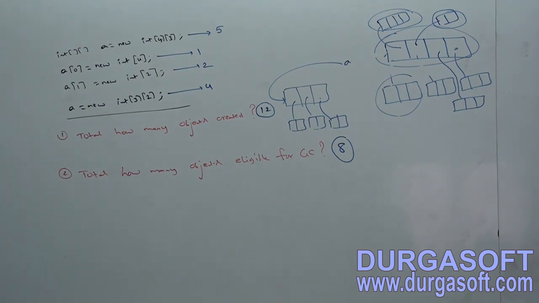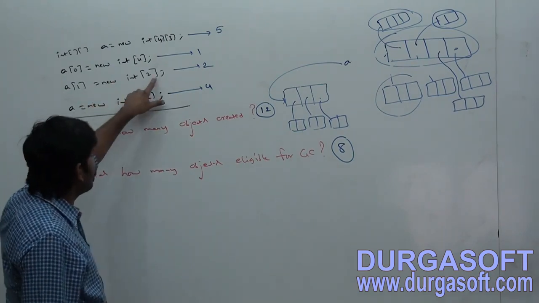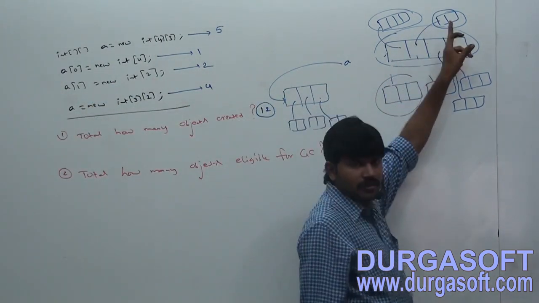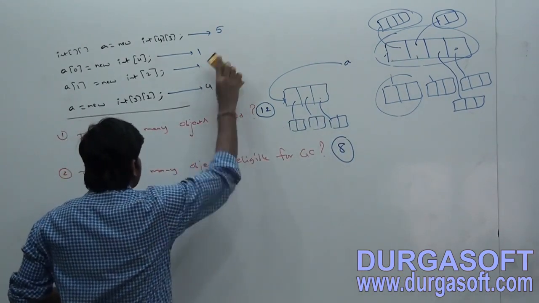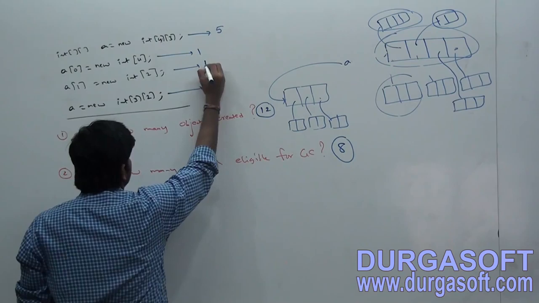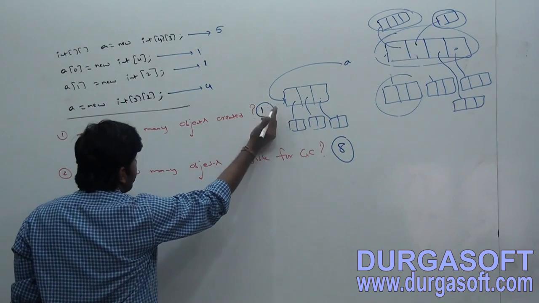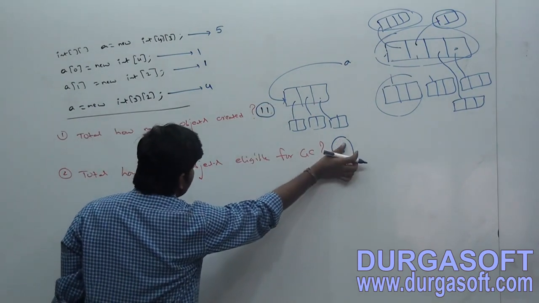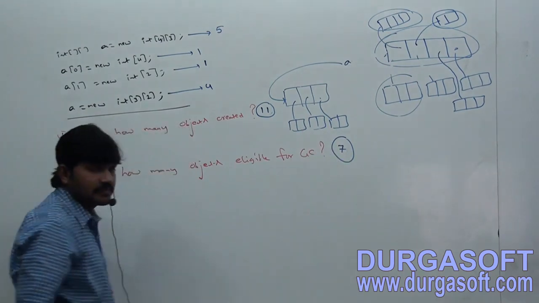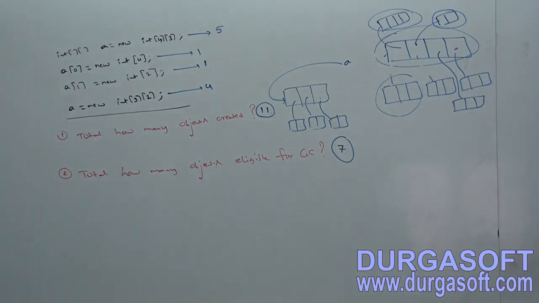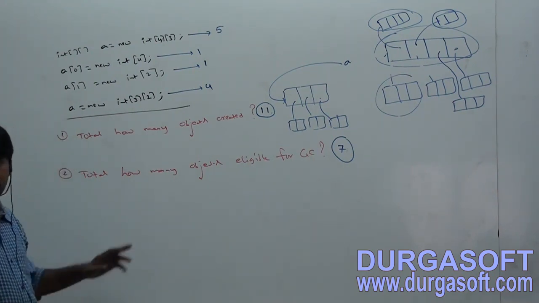In the third line, sorry, there is one object where we are making a mistake. A of 1 is equal to new int of 2. New int of 2 means this one, so here not 2, it is what? 1. Then there is a small change in the answer. What is that answer? 11. And how many objects are eligible for GC? 7. Correct. 11 followed by 7. That's all completed, right?